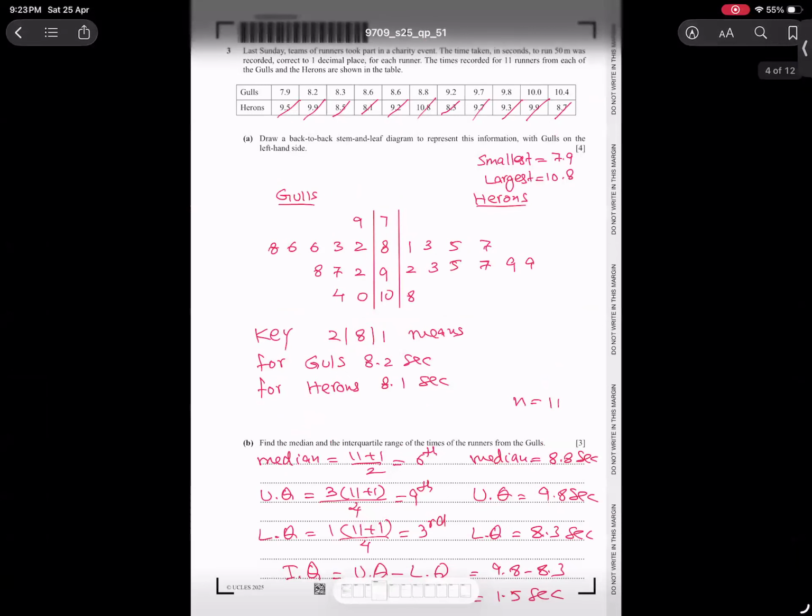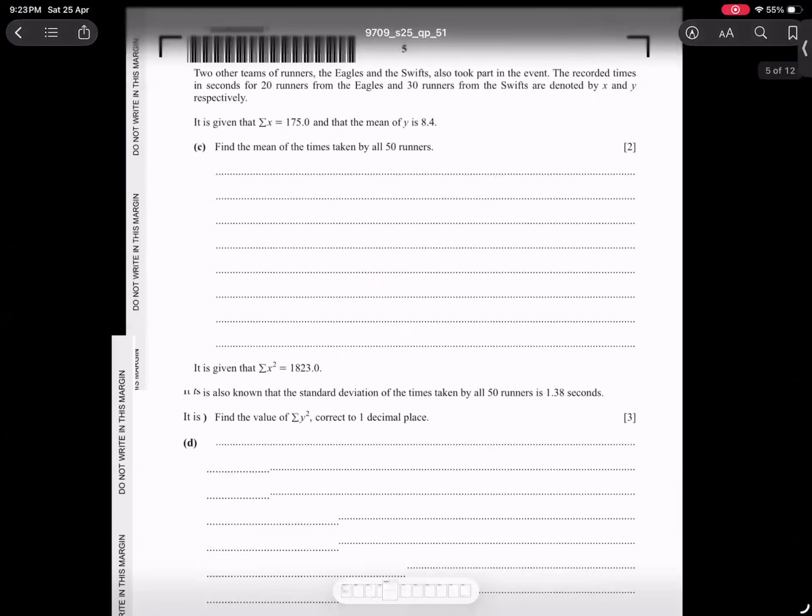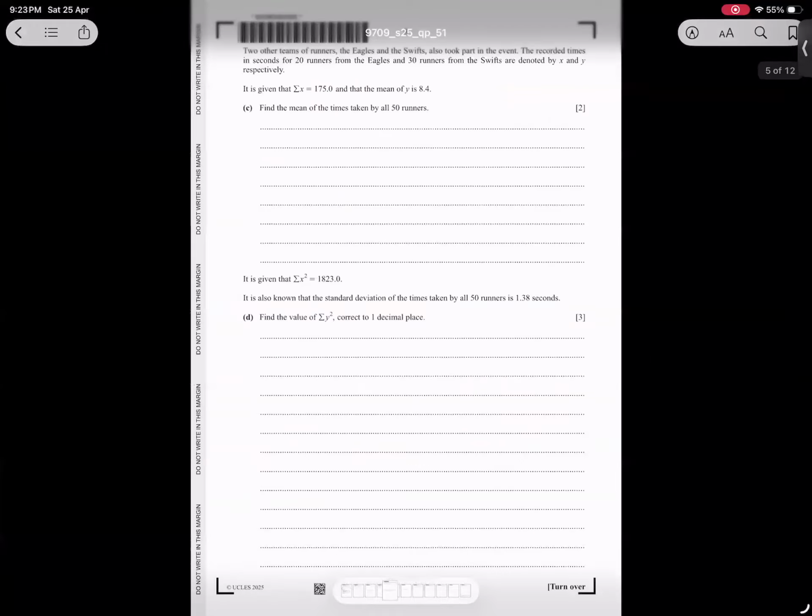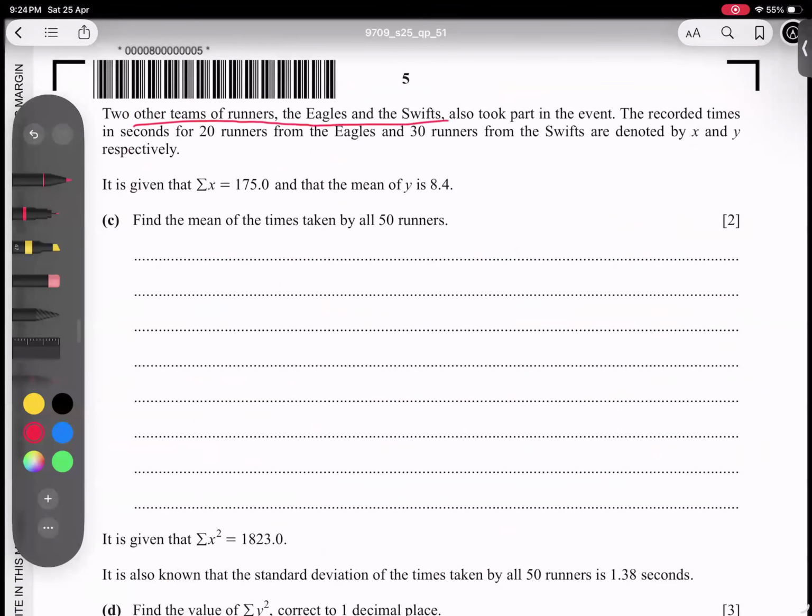And next, students, we have the next part. He's saying that two other teams, Eagles and Swifts, also took part in the event. The recorded times in seconds for the 20 runners for the Eagles and 30 for the Swifts. Okay, so 20 Eagles, let me write like this, so less chance of mistake. And he mentioned X and Y. So this we represent by X and this we represent by Y. Now further he's saying, let me read again.